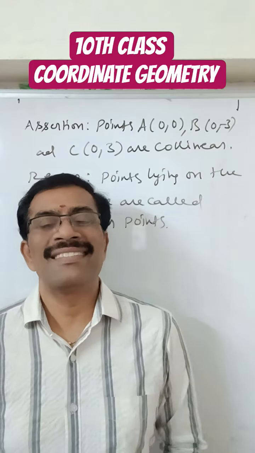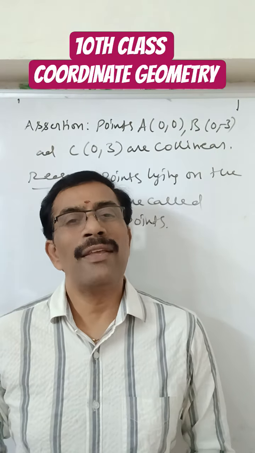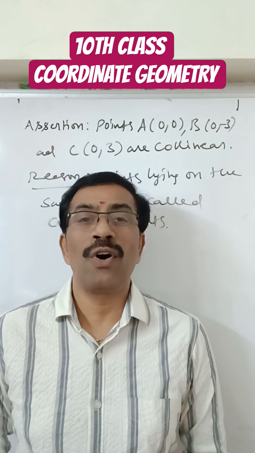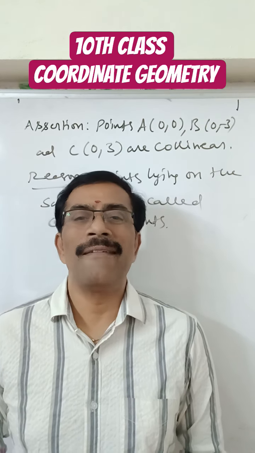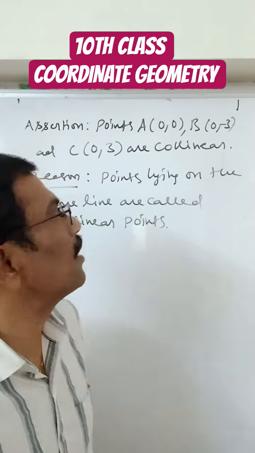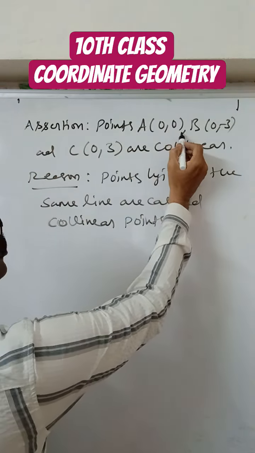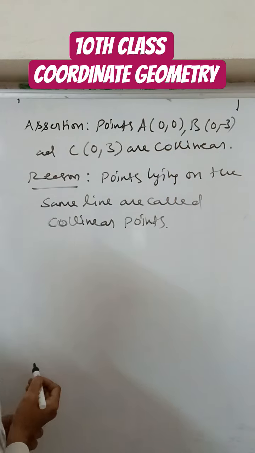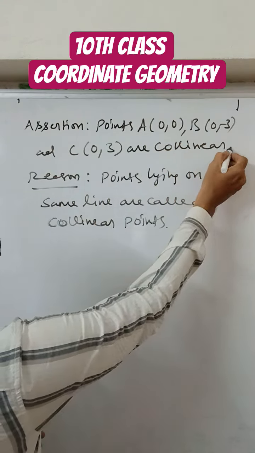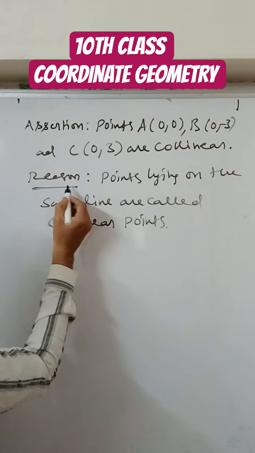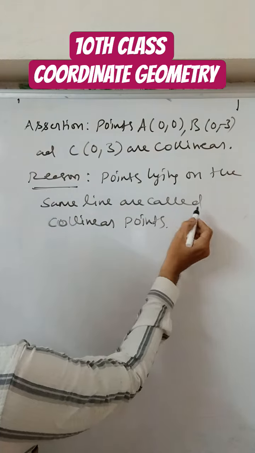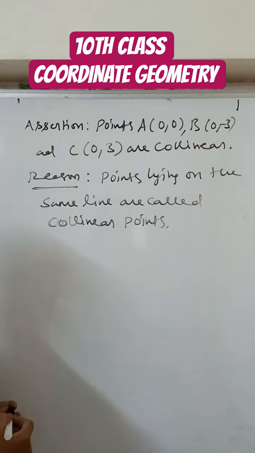Good evening, students. Today I am explaining you a one mark question from coordinate geometry. It's a very important question. The question is: Assertion: points A (0, 0), B (0, -3) and C (0, 3) are collinear. Reason: points lying on the same line are called collinear points.